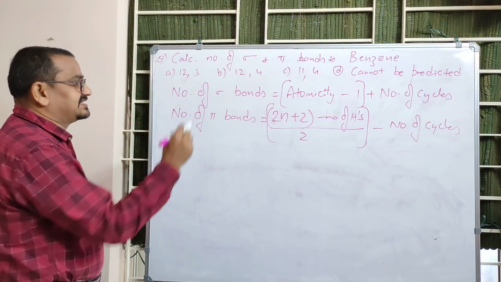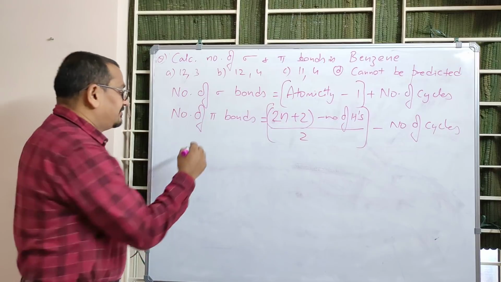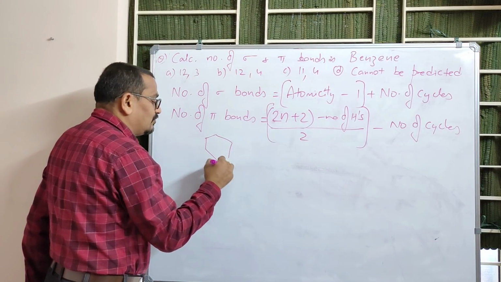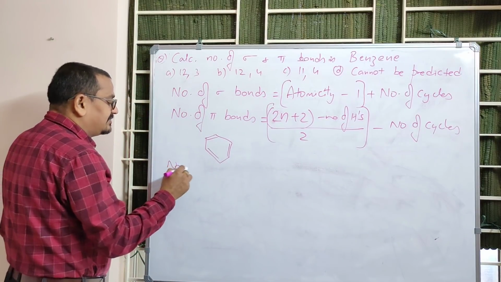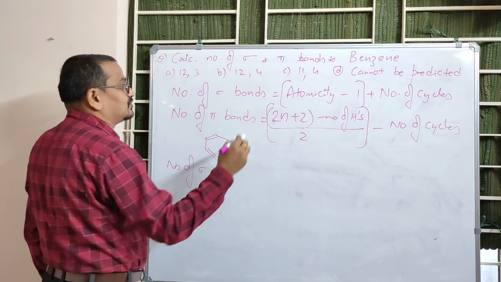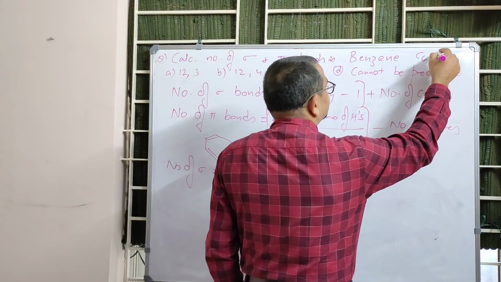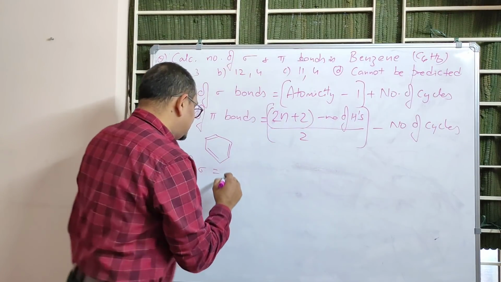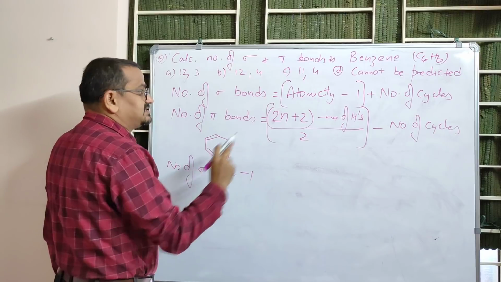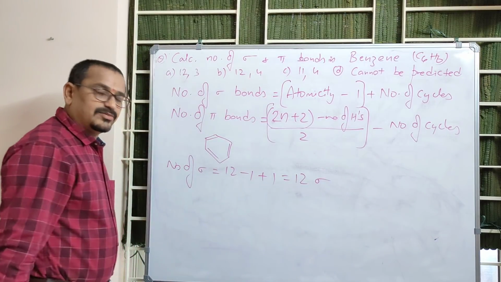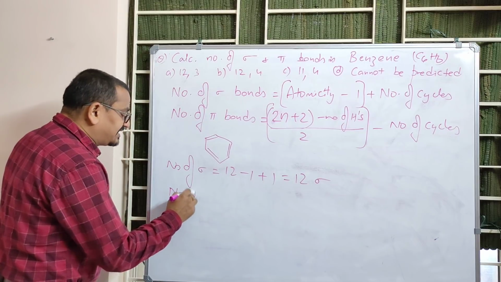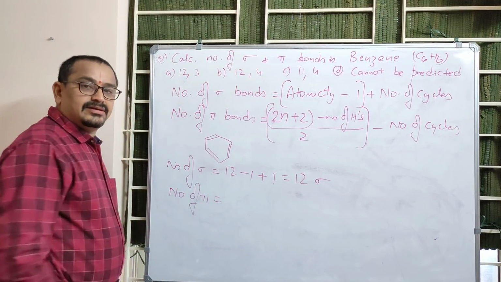Now let us apply this. Benzene has how many cycles? Benzene has only one cycle, right? This is the cycle. Now do remember, in benzene number of sigma bonds equals to, what is benzene formula? C6H6. 12 is the atomicity, minus 1 plus number of cycles, which is 1. 12 sigma bonds.